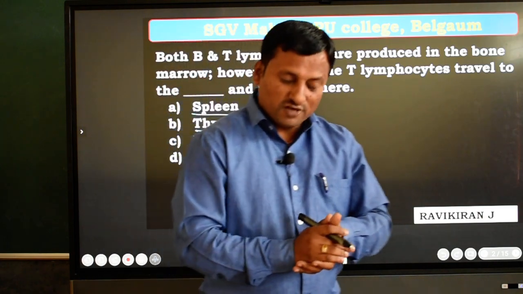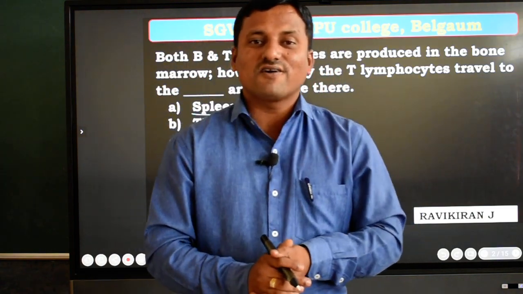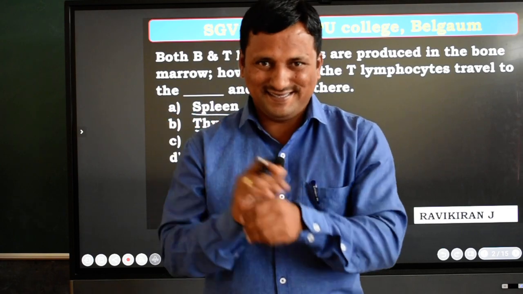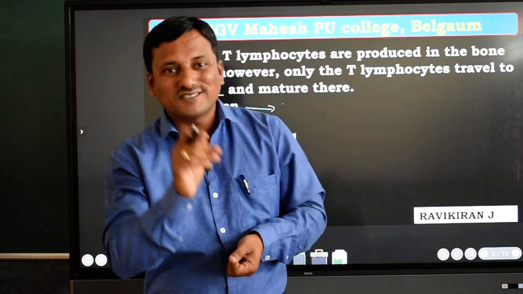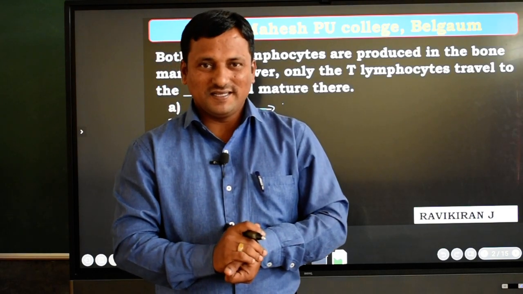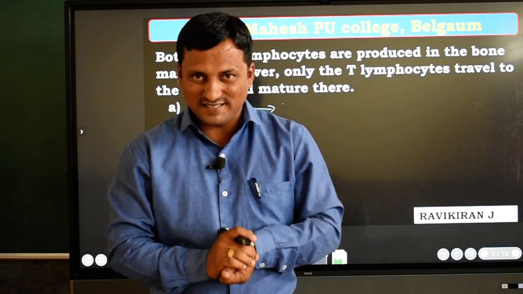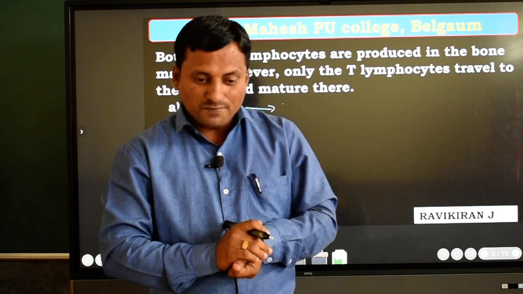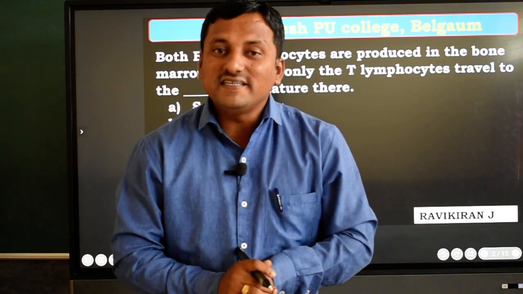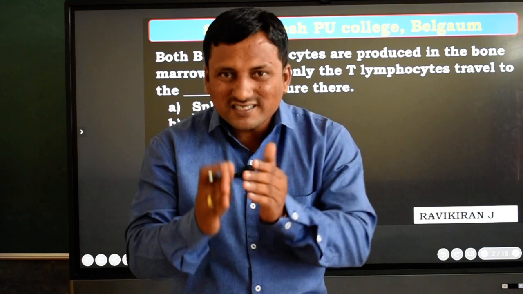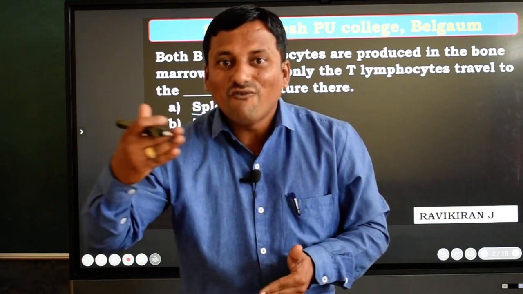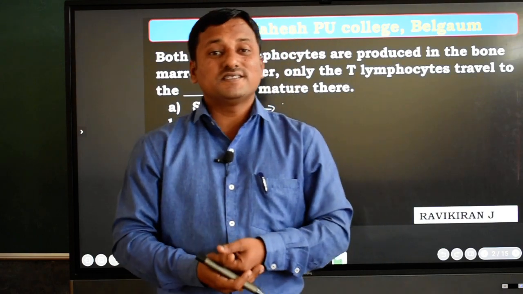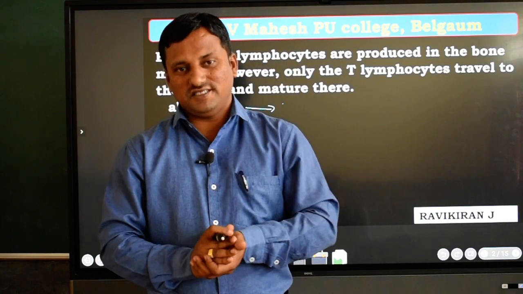This oxytocin hormone plays a very important role in the contraction of smooth muscles, so during delivery, during the parturition concept, dear students. Then come to the next one, vasopressin. Vasopressin mainly acts on the kidney tubules. Then what is the function in the kidney tubules? Reabsorption of water, which is present in the nephron concept.